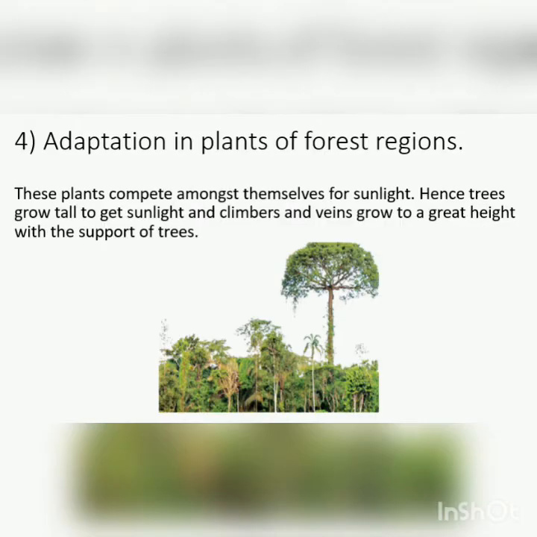Adaptation in plants of forest regions. These plants compete among themselves for sunlight. Hence, trees grow tall to get sunlight and climbers and vines grow to a great height with the support of trees. You can see a few examples of forest trees, how they grow tall, how they compete with each other for sunlight, for their survival.